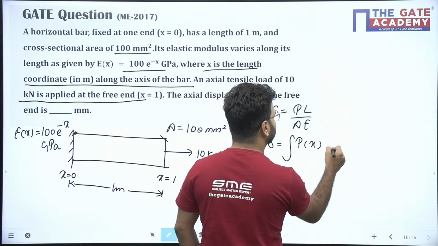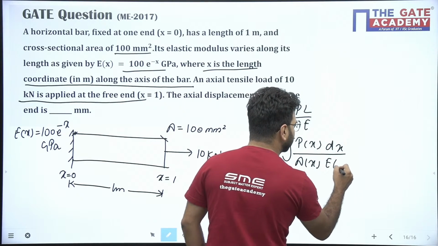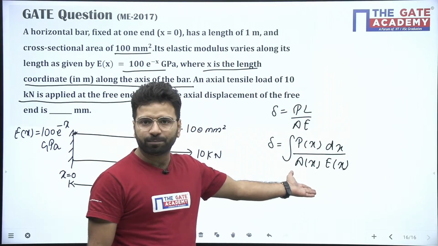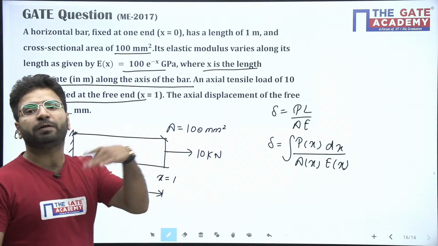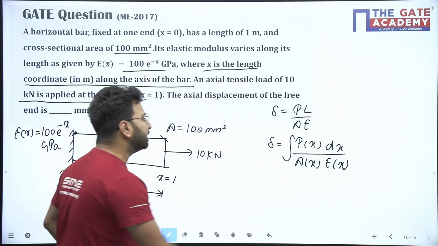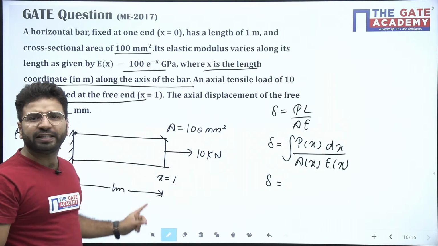δ = ∫ Px dx / (Ax Ex). If any quantity is varying, put that function here and do the integration from one end to another, from which point to another point it's varying. So now you can see here delta is equal to the integral of Px dx upon Ax Ex. Load is varying with x here.